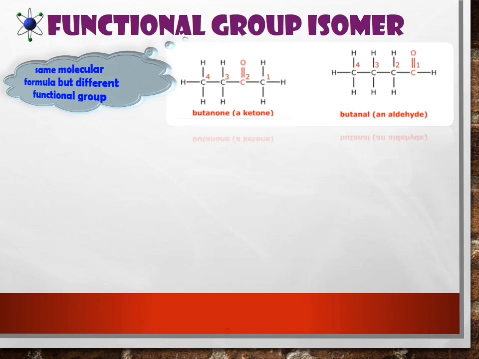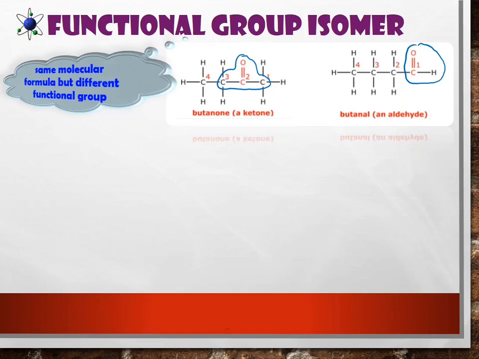Exchange to butanal, which is the class of compound is aldehyde. Look at the functional group here. Ketone C double bond O C C, while aldehyde C double bond O H. So from one class of compound exchange to the new class of compound.